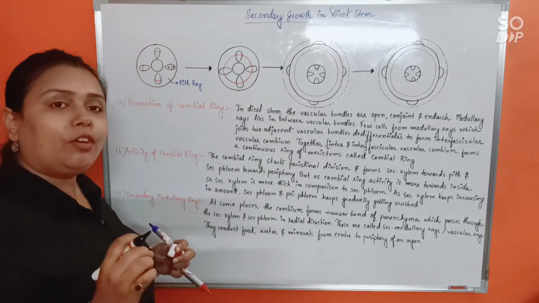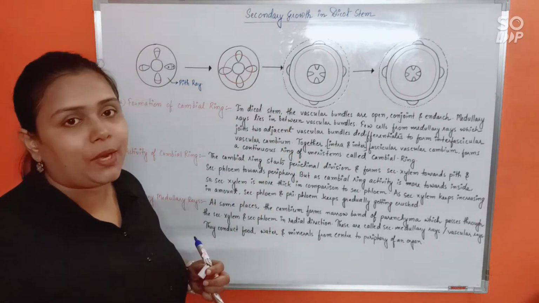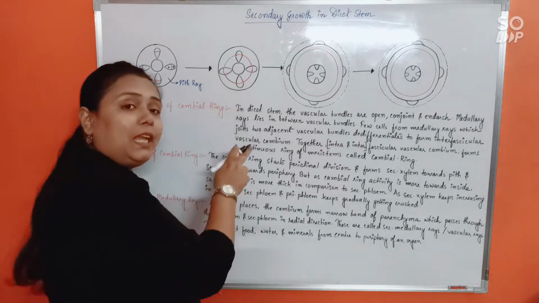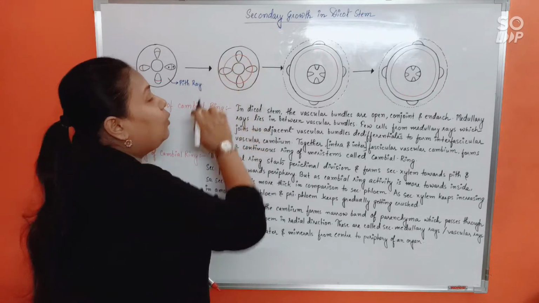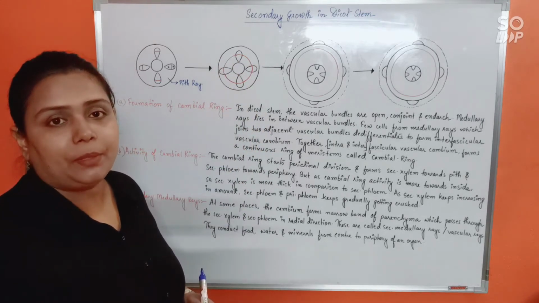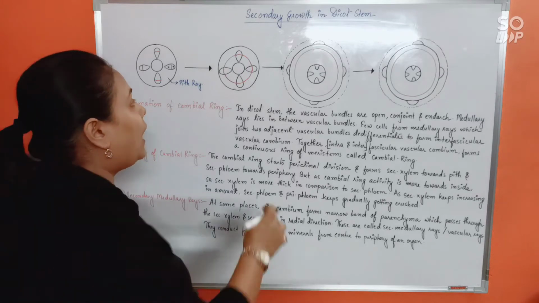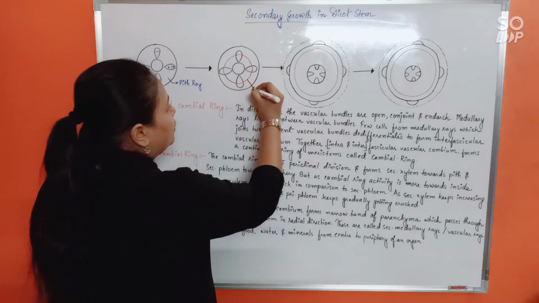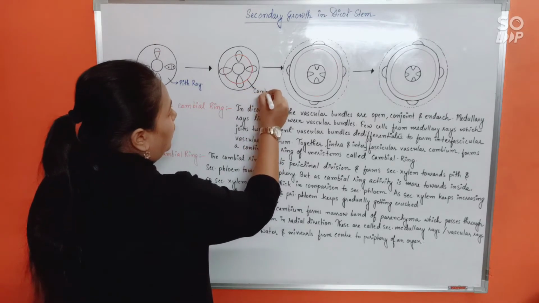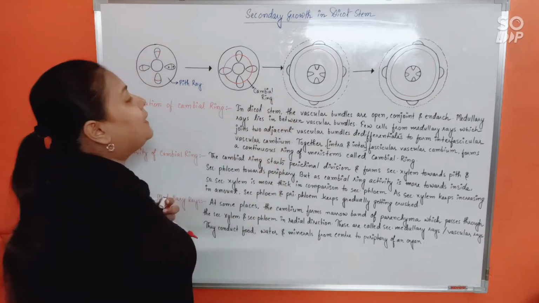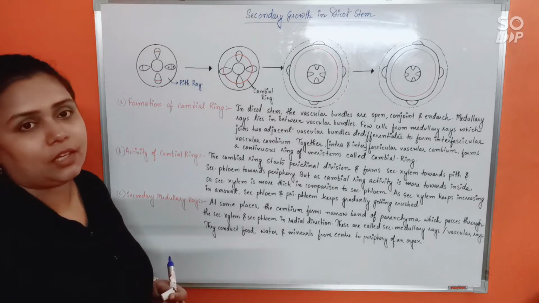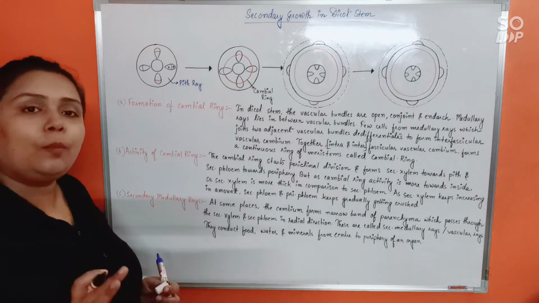In dicot stem, intrafascicular vascular cambium was already present from beforehand because it has an open vascular bundle, and by dedifferentiation we now have interfascicular vascular cambium. By the combination of both we have a continuous ring of meristem, and this continuous ring of meristem is known as the cambial ring, and that is the first step towards the initiation of secondary growth in dicot stem. I hope all of you are clear.